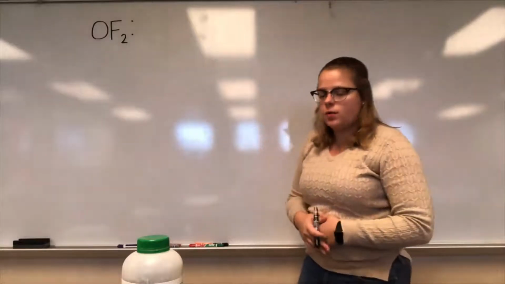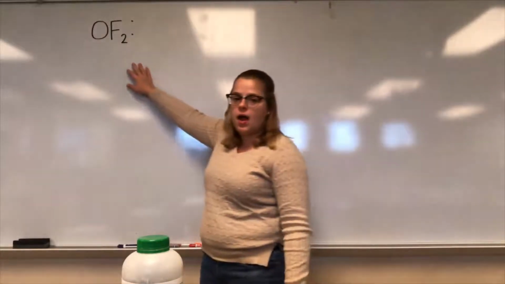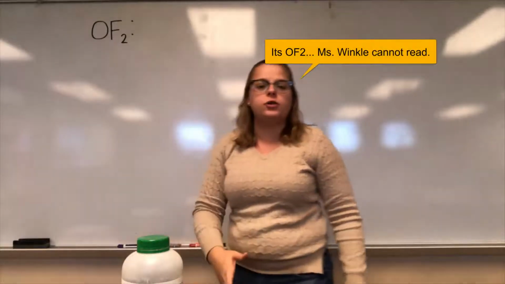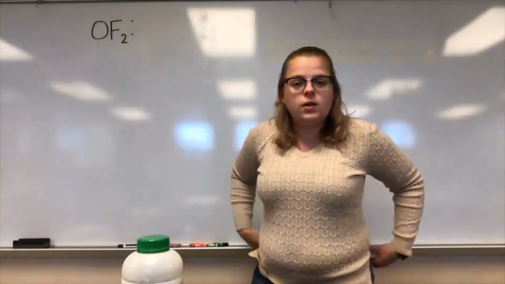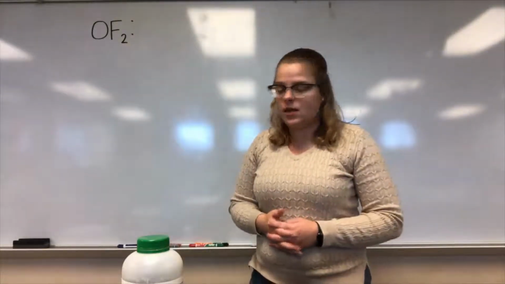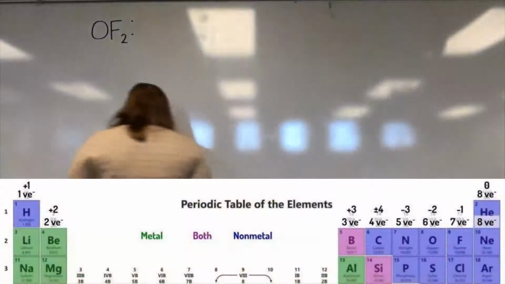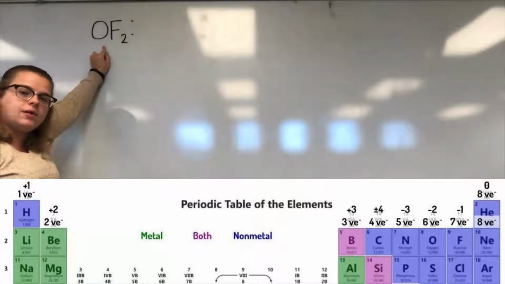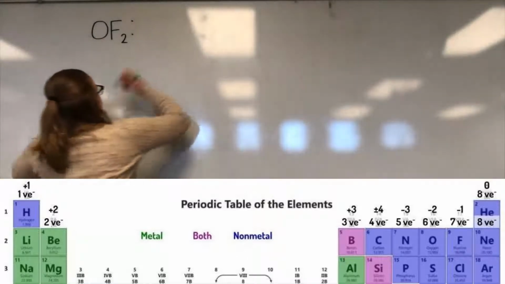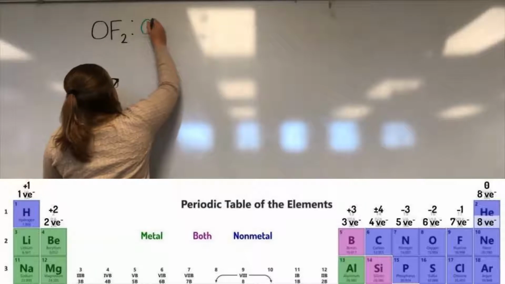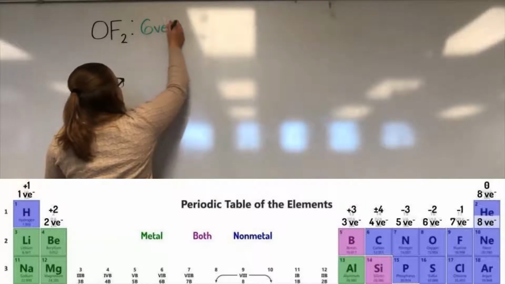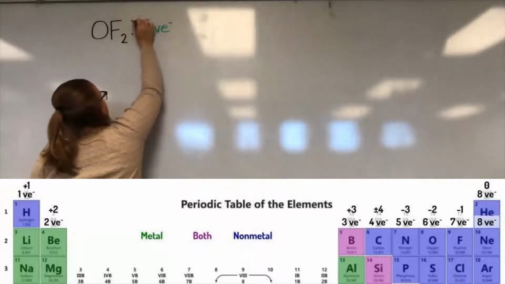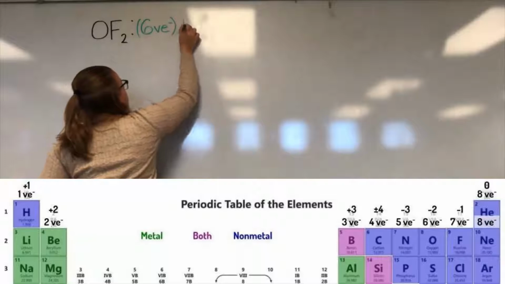So the first compound we're going to be doing is OF2, okay? Remember, our first step for Lewis dot structures is we need to calculate the total number of valence electrons. So let's do that. We have oxygen. If you look on the periodic table, oxygen has 6 valence electrons, and there's 1 oxygen in this compound, so we'll multiply the 6 valence electrons by 1.